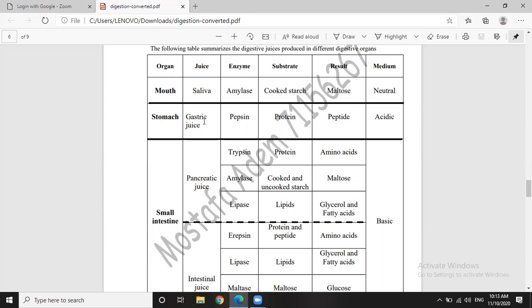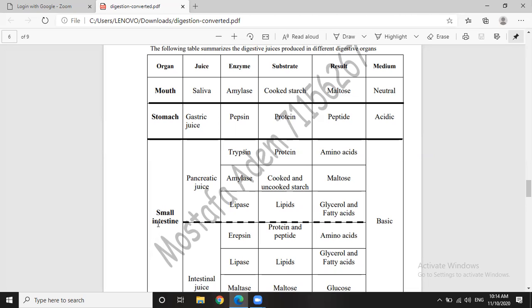In the stomach, the juice is gastric juice. Gastric juice contains an enzyme which is pepsin. Pepsin digests protein into peptides. Okay? So, pepsin is the enzyme present in gastric juice. The substrate of pepsin is protein. Protein is digested by pepsin into peptide. In the stomach, the medium is acidic.